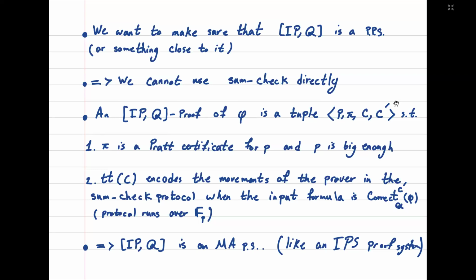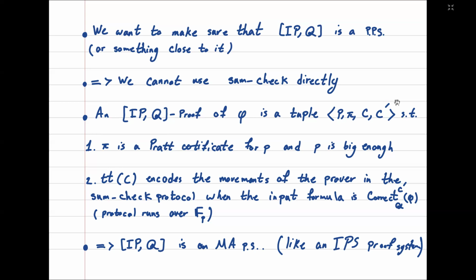An IPQ proof of a formula phi is a tuple P, pi, C, and C prime, where P is a prime number, pi is a Pratt certificate for P, and the role of P is to be used in the sum check protocol, where the prover and the verifier are going to work over FP. C and C prime are both circuits. C encodes the movements of the prover in the sum check protocol when the input formula is correct, C prime and Q phi. And this is the definition.